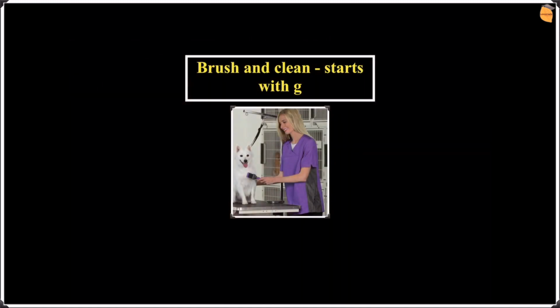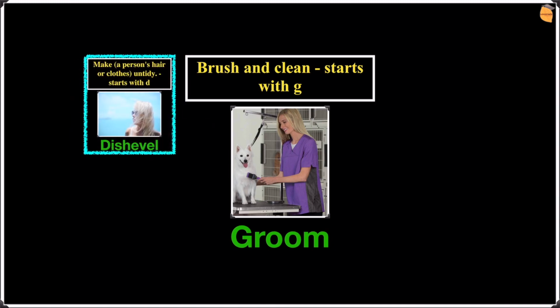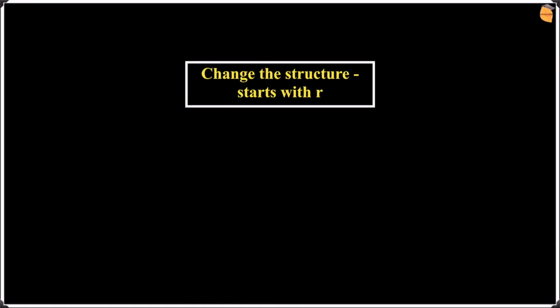Brush and clean, starts with G. In this picture, we can see a dog getting cleaned up and getting his fur cut. And as you guys could probably guess the word by now, it's obviously groomed, because the dog's getting groomed by this groomer. Now, let's recall the previous slide, which was dishevel. Let's go on to the next one.